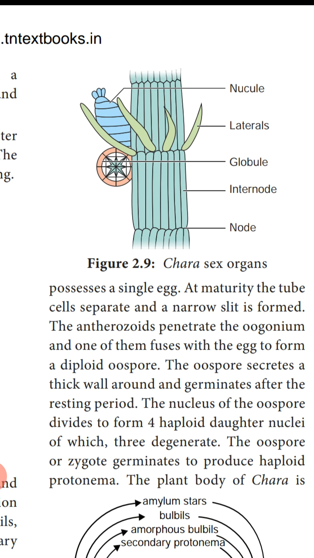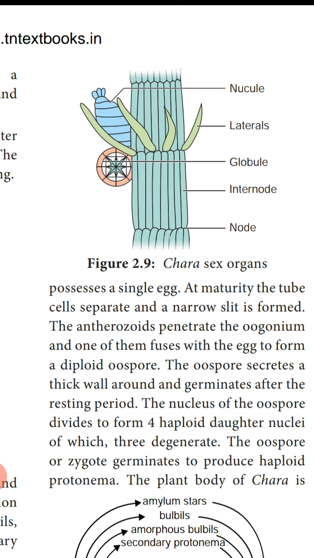At maturity, the tube cells separate and a narrow slit is formed. So when this nucleus matures, a small slit is formed, and the anthrazoids penetrate the oogonium, and one of them fuses with the egg to form a diploid oospore. So here, as we studied, the anthrazoids, the male gametes, enter inside the oogonium, that is the nucleus, and one of them fuses with the egg and they form a diploid oospore.